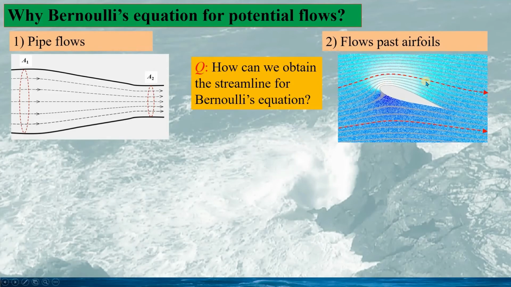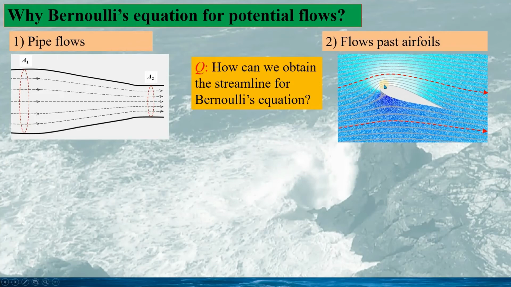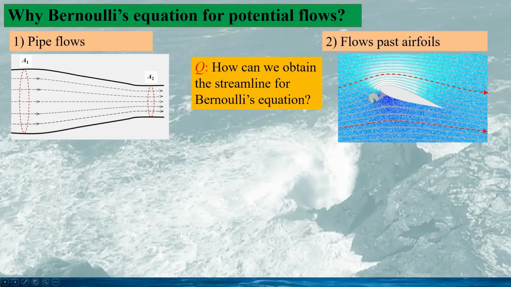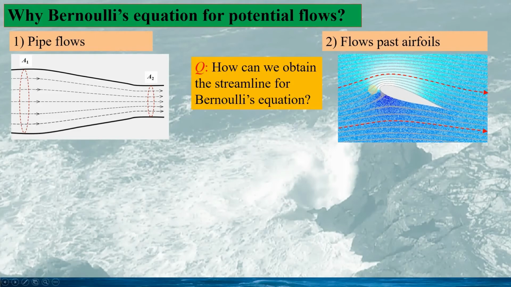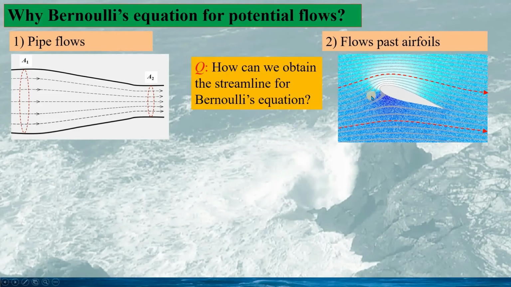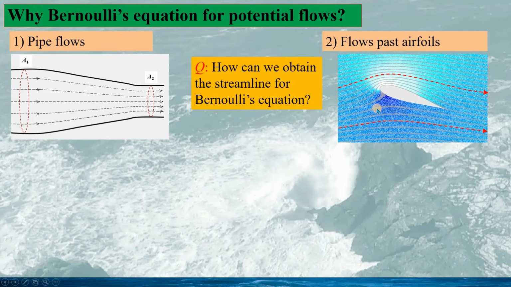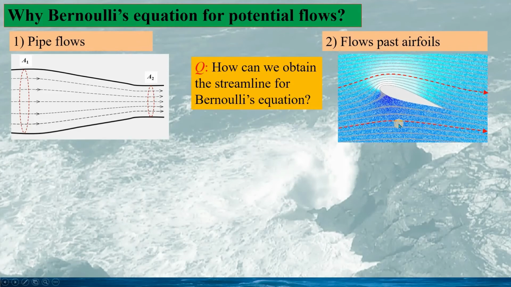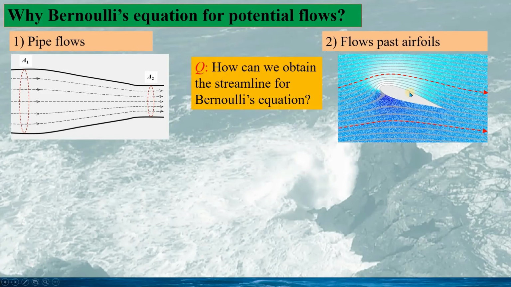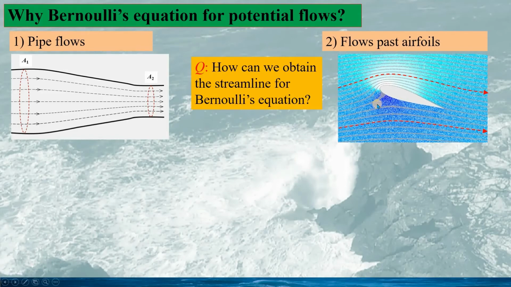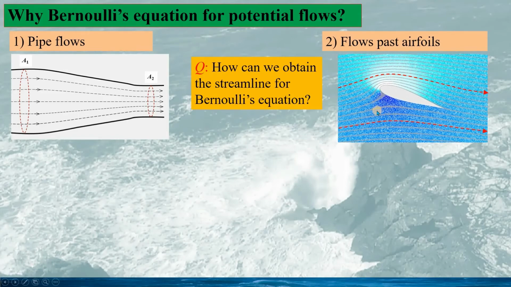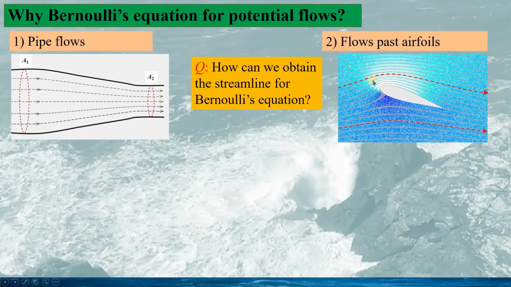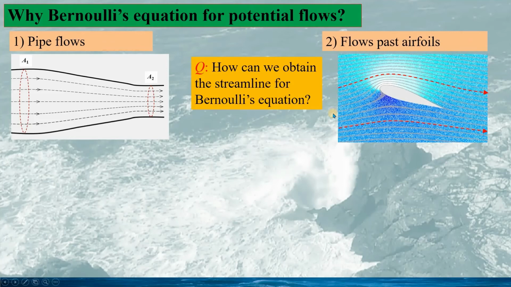In here, the fluid path line and the streamlines are the same, but this is only possible when we solve the problem of the flow dynamics. And in that case, the Bernoulli's equation would not be that important, since we already obtained the parameters in the fluid. So the question again is whether we need the application of the Bernoulli's equation along the streamlines.